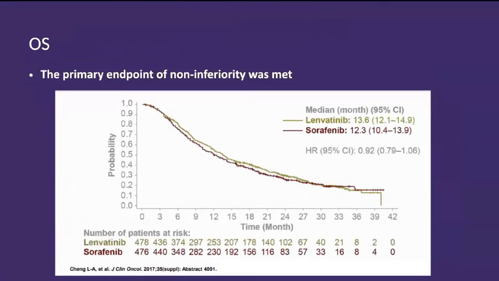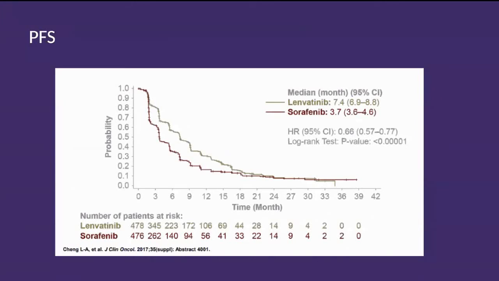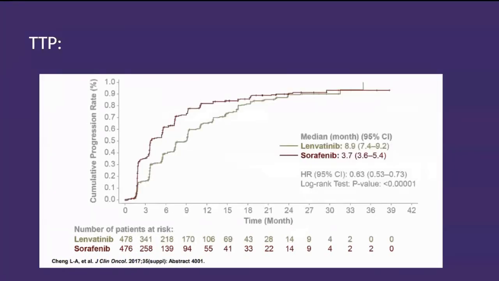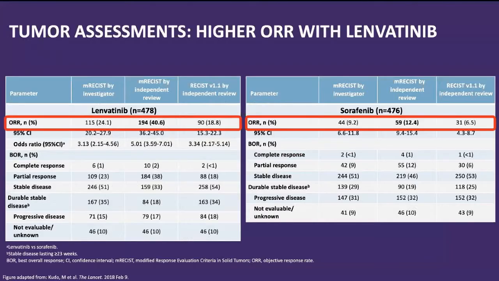So the primary endpoint, which was kept as non-inferiority, was met, and both curves were similar in the OS curve. Lenvatinib showed 13.6 months, a slight benefit over sorafenib. So slightly more than a year. And if we talk about PFS, the benefit was slightly more, 7.4 months as compared to 3.7 with sorafenib. TTP also showed a similar benefit to PFS. And yeah, this is a very beautiful presentation